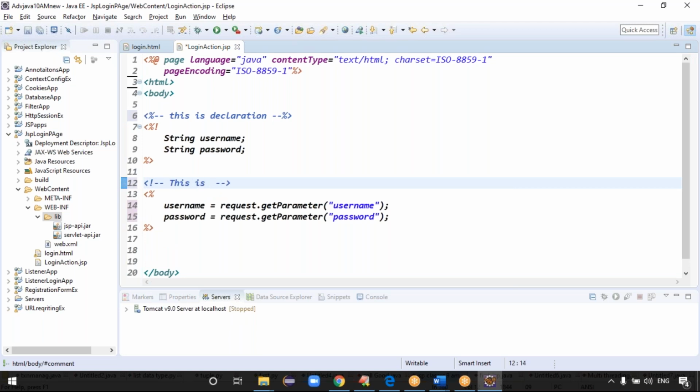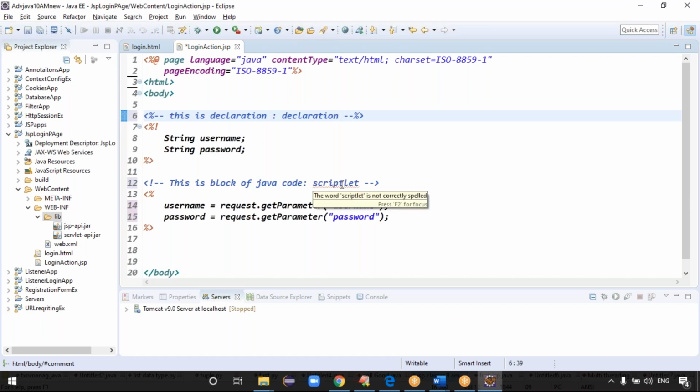So this is a block of Java code. Nothing but which tag is here? Scriptlet tag, right? This is called a declaration, guys. This is nothing but a declaration tag, right? This is like a scriptlet tag. Spelling is what, guys? S-C. Yes, this is like a scriptlet tag, guys.